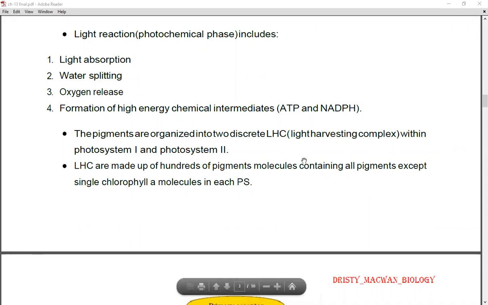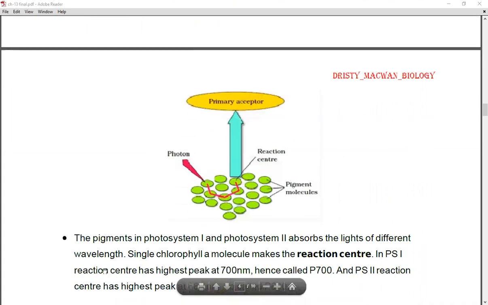The LHC, that is the light harvesting complex, is made up of so many pigment molecules. There is not just one single pigment, there are all the pigments except chlorophyll A, so there is no chlorophyll A molecule in this LHC. Now you can see here the LHC, and these green dots are the pigment molecules.